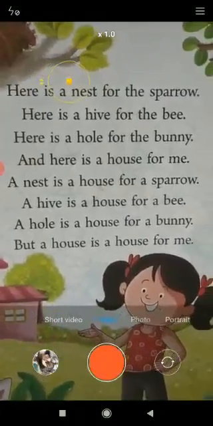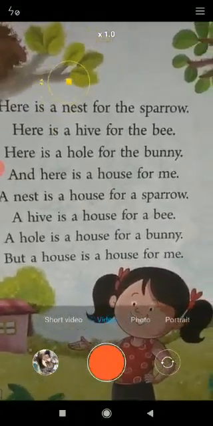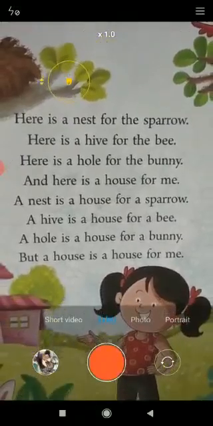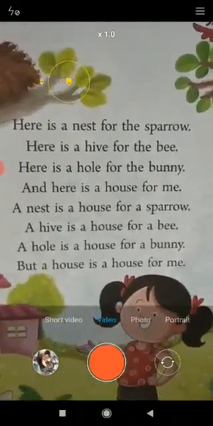Reading helps us to improve our reading skills. So let us read our new poem, A House.